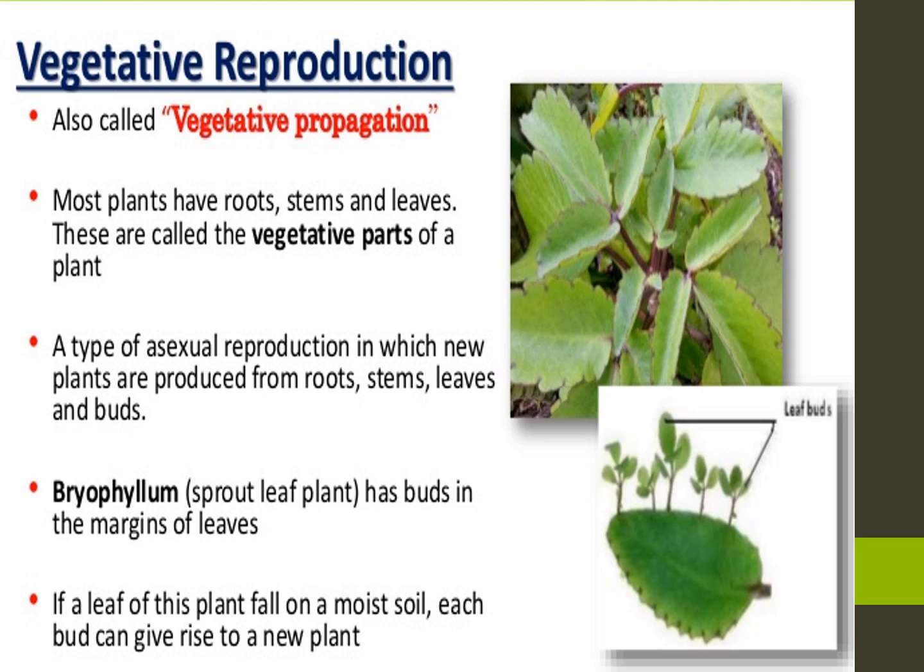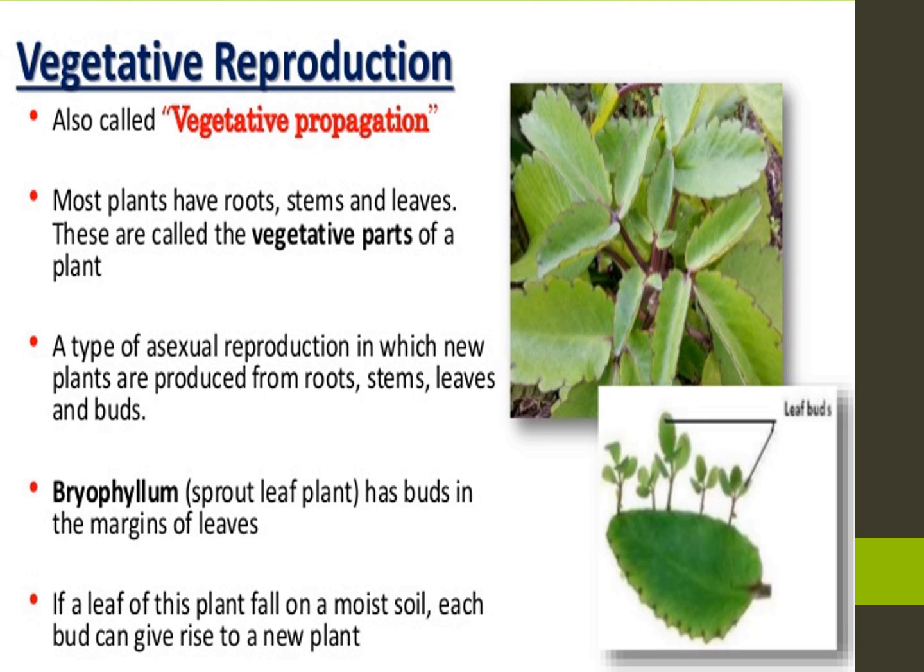Leaf, one leaf you take it. Not all leaves, some leaves only. Only some plants do vegetative propagation, vegetative reproduction. Okay, not all plants, some plants. First we have to see the vegetative part of plants in leaf.